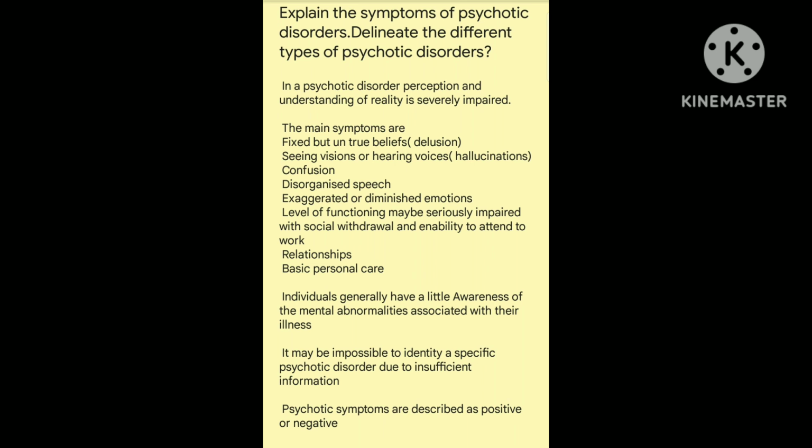Level of functioning may be seriously impaired, with social withdrawal and inability to attend work, relationships, or basic personal care. Individuals generally have little awareness of the mental abnormalities associated with their illness.